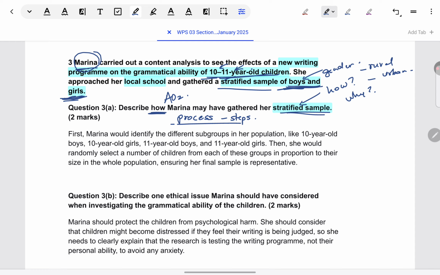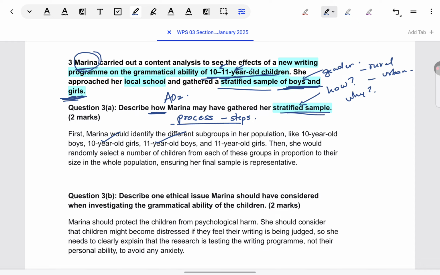If you're not very perfect with the groups, say someone says 10-year-old, 11-year-old, another student says 10, 10 and a half, and 11-year-old, that's fine. Just make sure that you're being relevant to what Marina is looking for. Don't go beyond what she is looking to represent in her study.